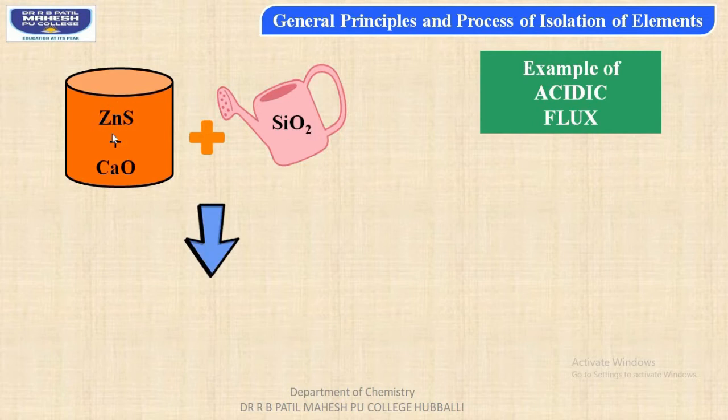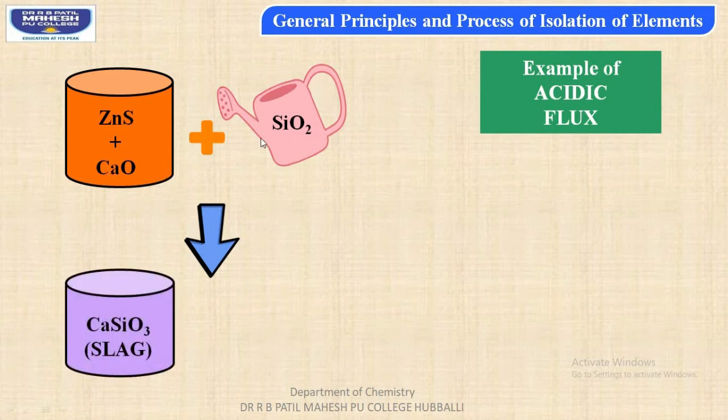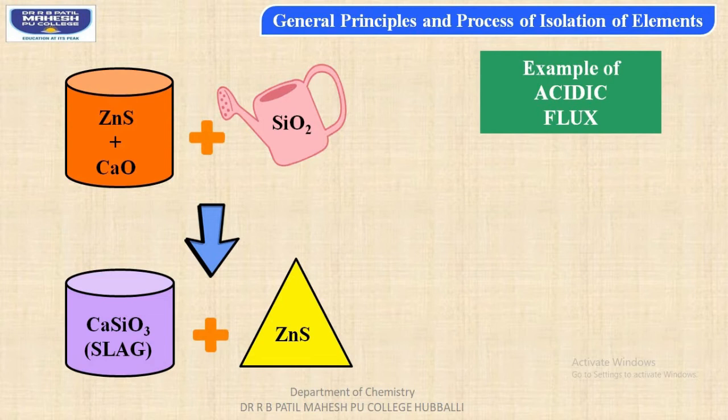Here zinc sulfide is an ore particle and the impurity which is present is what? Calcium oxide. So this calcium oxide impurity can very easily be combined with the flux, that is silica, to form calcium silicate. CaO plus SiO2 would be giving us calcium silicate, CaSiO3. In common it is called as slag material. Along with this, we obtain zinc sulfide in a pure form.